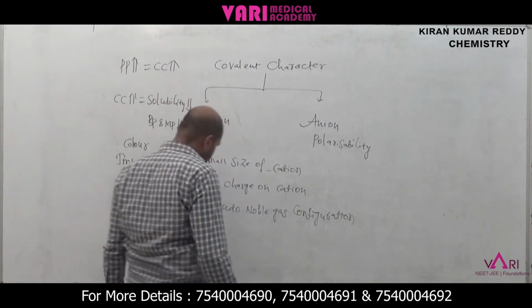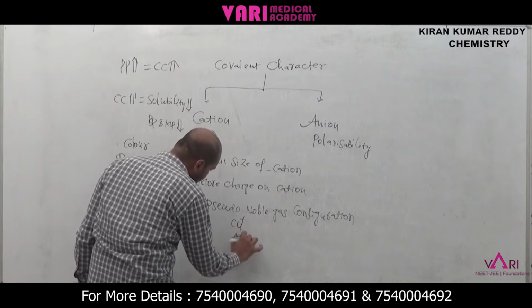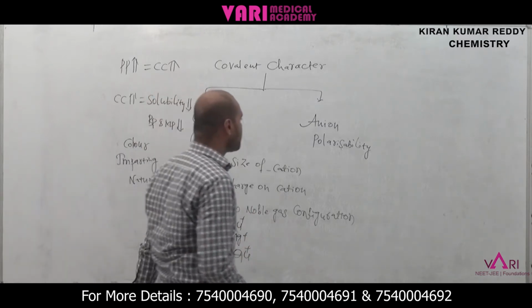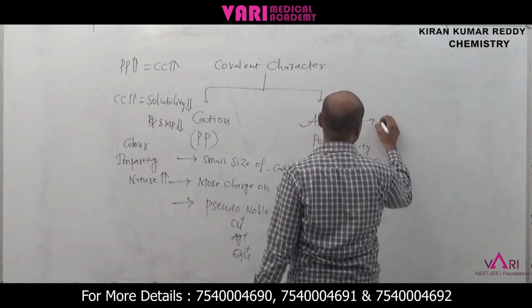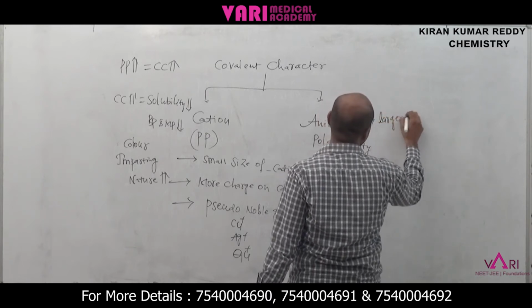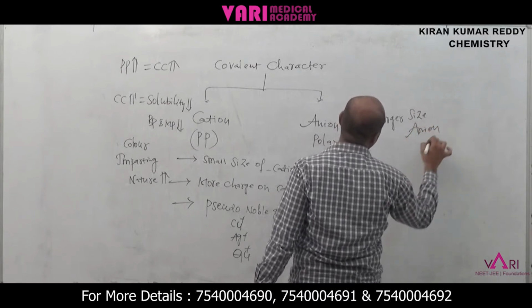Pseudo noble gas configuration means, if you take copper plus, silver plus and gold plus. And for polarizability, what are the factors? A larger size of anion; anion size is larger.